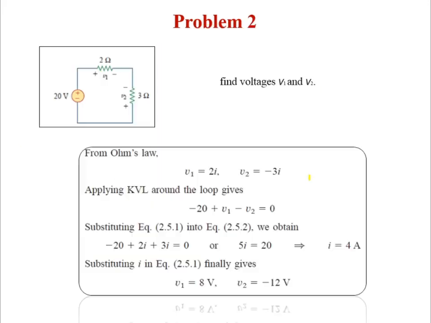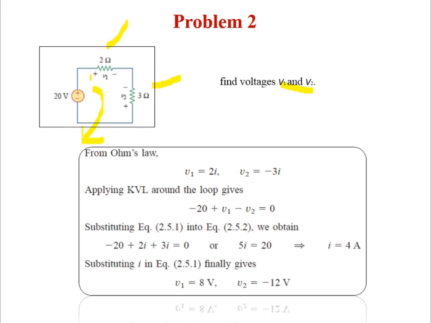Okay, so now we'll go for this problem. Here they are asking to find what are V1 and V2. First we will consider the current direction. It is in clockwise direction. First we will find the drops. This is a drop here and this is a drop here.